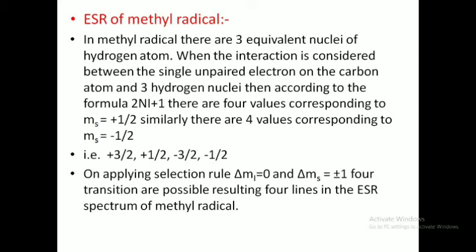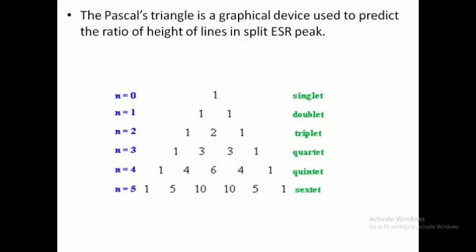The transitions also take place on the basis of the selection rule, which is delta mI equals 0 and delta mS equals plus or minus 1. So there are 4 transitions possible between these energy levels, and we will get 4 lines in our ESR spectrum of the methyl radical. The intensity or the height of the ESR peak is predicted by Pascal's triangle.